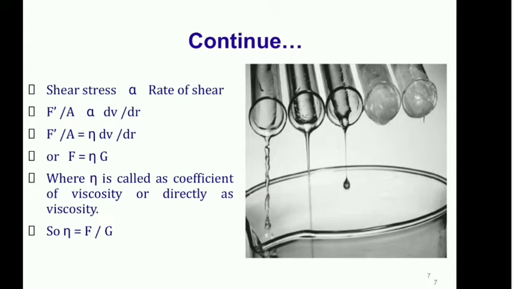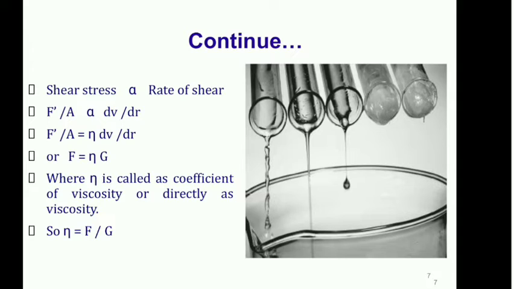In this particular diagram you can see all the test tubes are kept at the same angle, slightly tilted, and products of different viscosity are filled inside the test tubes. From the left, the liquid with less viscosity is flowing easily, and at the last test tube you can see that the substance is not flowing comparatively, it is a completely steady liquid.